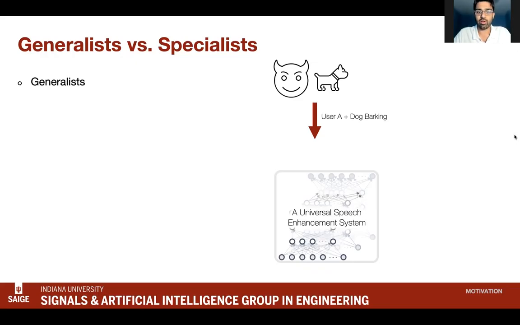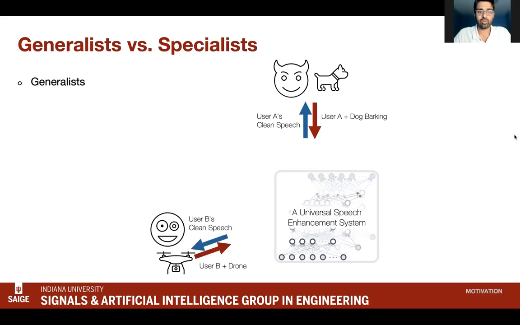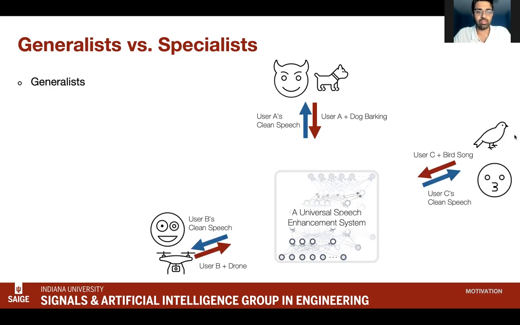They always seem to have this dog barking in the background of their phone or video calls. The universal generalist model needs to denoise user A as best as it can given its large set of trainable parameters. This would also apply to a user B, a user C, and so on and so forth. They all have different vocal characteristics and different test time environments. In order to cover all these cases, the generalist model tends to be larger, difficult to train, and more expensive to run given that they have more parameters.